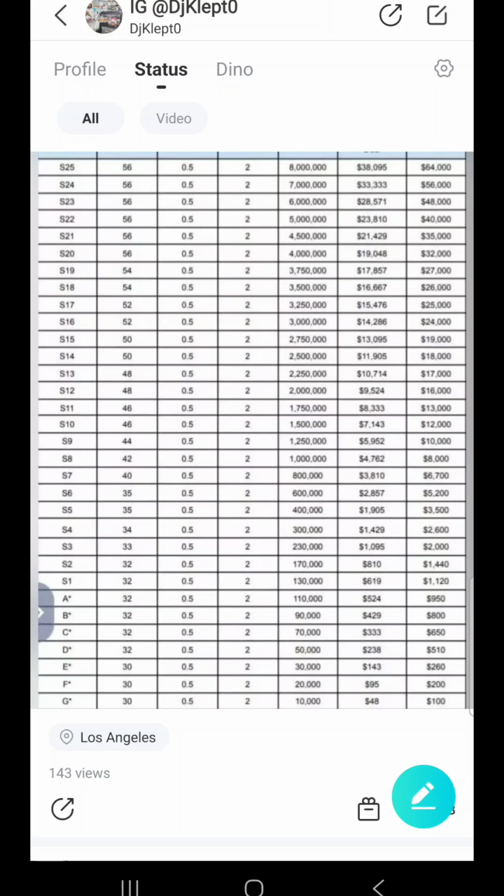Beans with no hours equals half pay. Hours plus beans equals full pay. No beans, no hours equals no pay. So if you complete 30 hours but do not have 10,000 beans, you would not get paid. But if you complete the 10,000 beans without the 30 hours, you would only get paid half the paycheck at the end of the month. So you would still receive that $48, but at the end of the month you would receive 50 instead of 100.